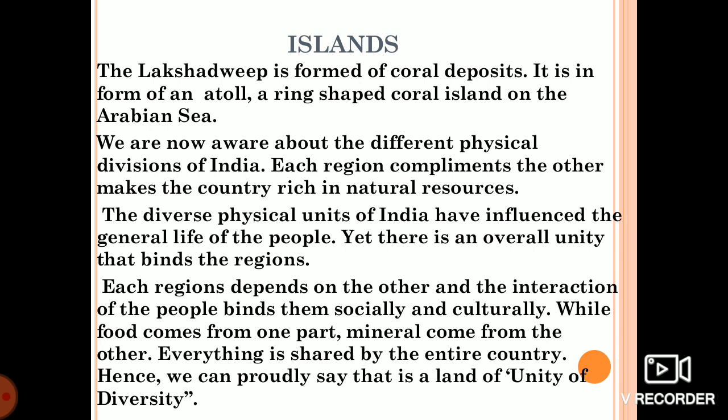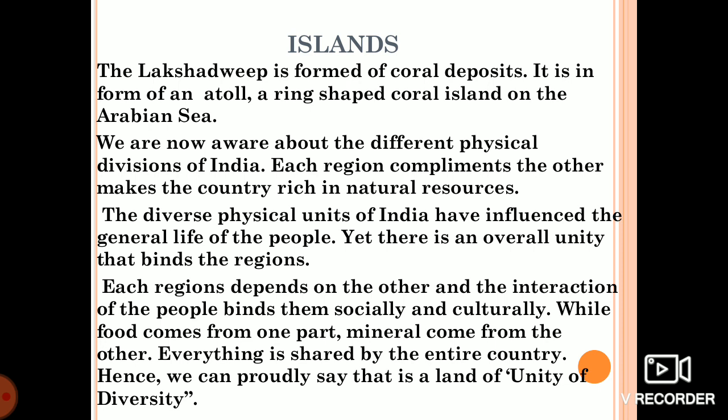So basically coral deposits are substances that are formed at the bottom of the sea from the bones of very small creatures. When these very small creatures die, their bones settle down at the bottom of the sea and a substance is deposited on that bone, that is known as coral deposits. So Lakshadweep Island is formed of coral deposits. It forms an atoll, meaning a ring-shaped coral island in the Arabian Sea that is made up of corals.